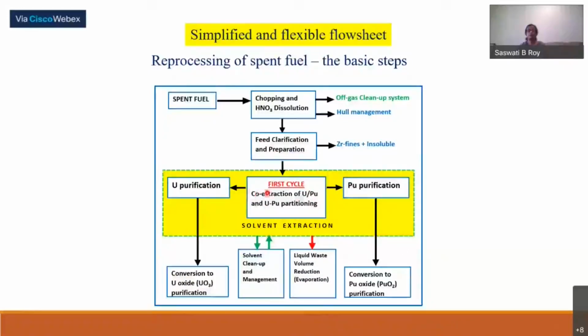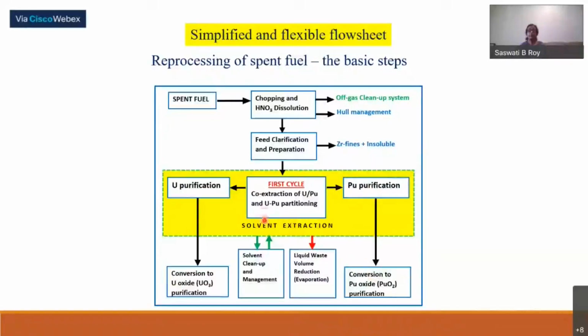These details we will see in the next slide. After solvent extraction, we will get uranium as a separate product, which will be purified and then, as in the front end, converted to oxide. On the other side, we will get plutonium also as a pure product, which will also be converted to oxide.